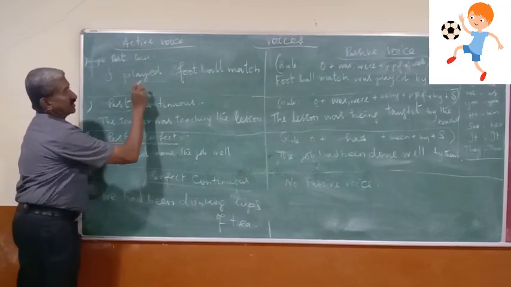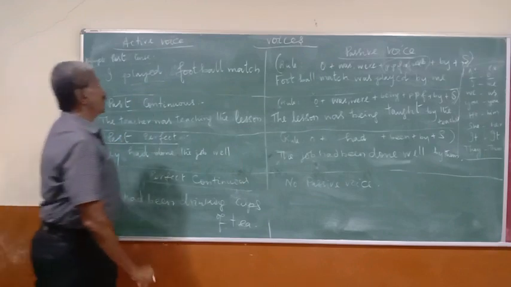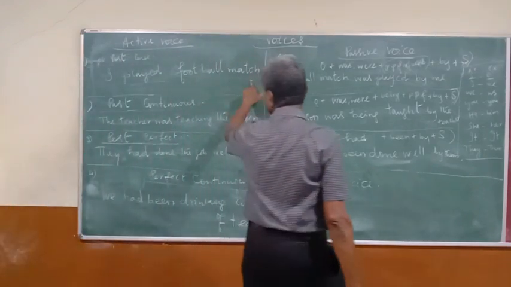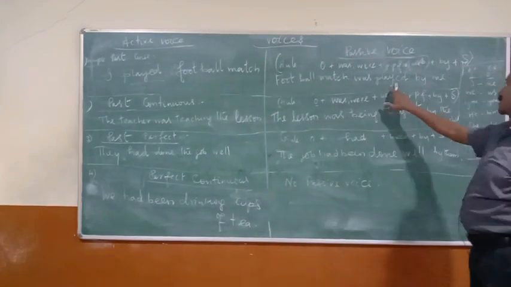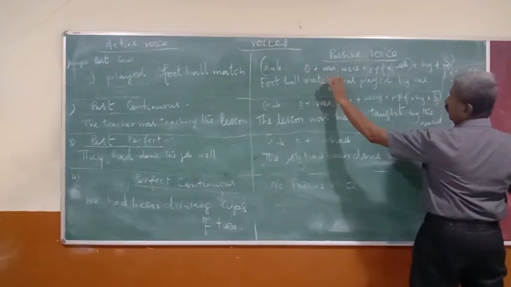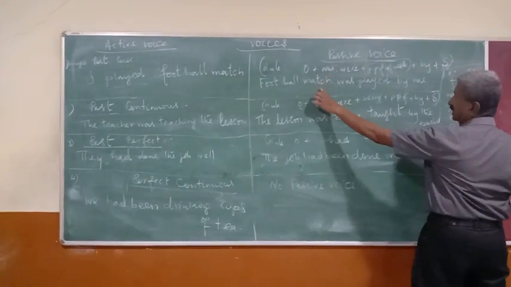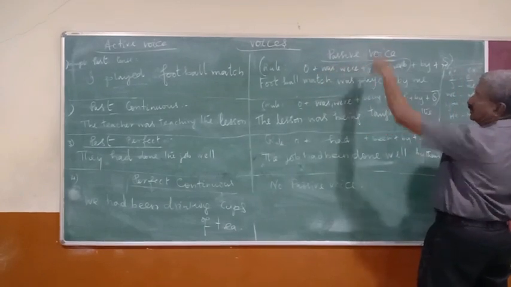It represents simple past tense. How has it to be changed? Football match was played by me. You understand? Football match. Was is used for third person singular: he, she, it. Were is used for we, you, they.